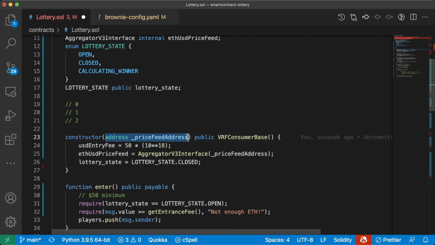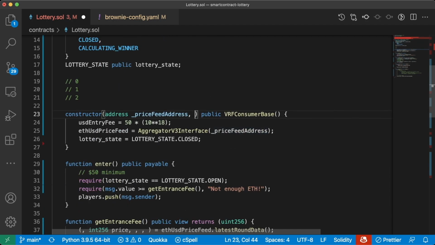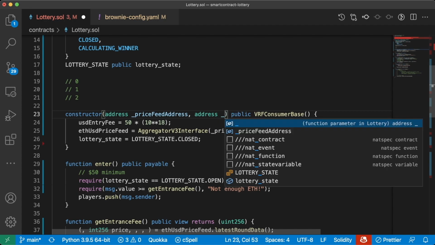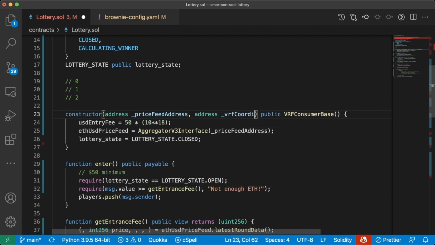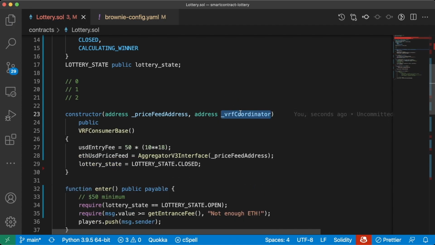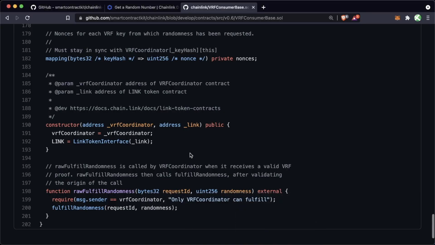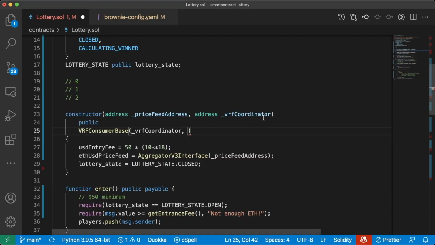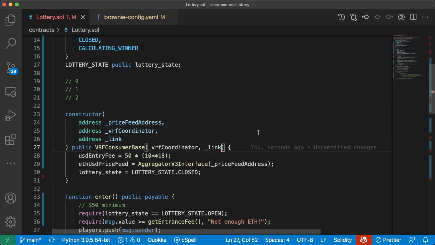So in our top level constructor parameters, we'll add an address for the VRF coordinator, and we'll pass this to the constructor of our VRF consumer base. Then we'll also grab an address for the link token. So we'll do address link, and we'll pass this to the VRF consumer base constructor as well.